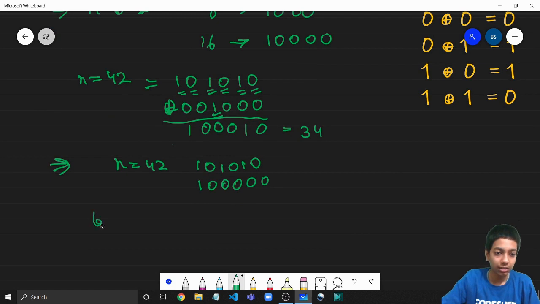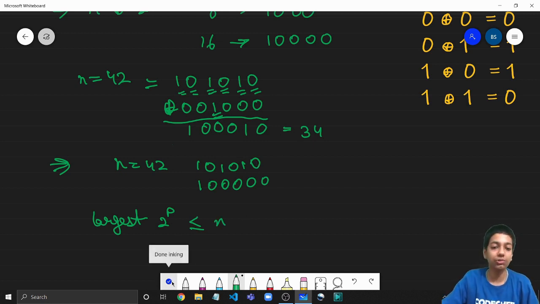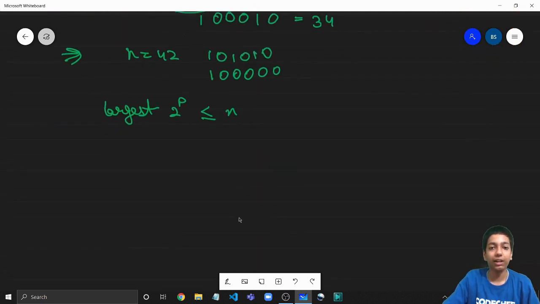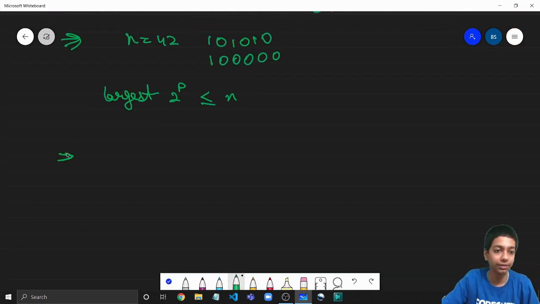And to generalize it even more, the conclusion of the second observation is to take the largest power of 2, that is, the largest power of 2 that is smaller than or equal to n. This will help us toggle its MSB. So this was the conclusion of the second observation, right? And now let us make the third observation as well.